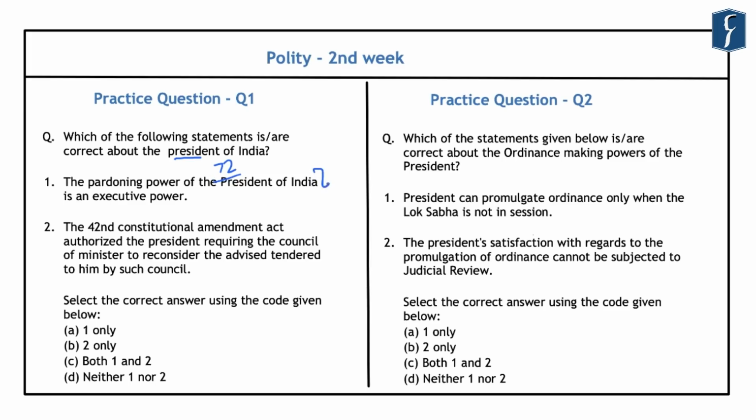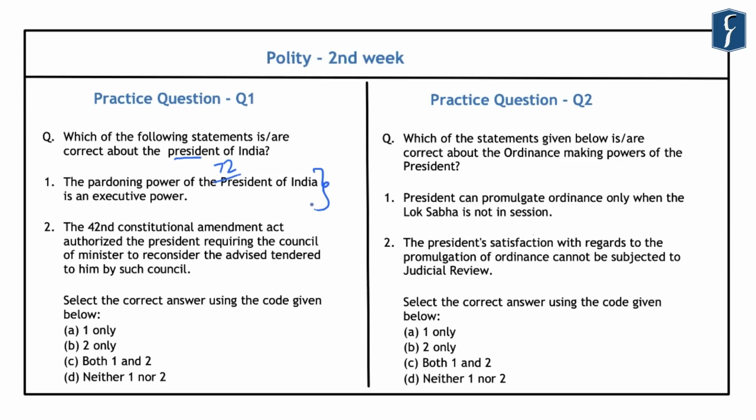Now, this aspect can also be ascertained from the logic behind conferring of such power on the President. So, it was to keep the door open for correcting any judicial errors in the operation of law and also to afford relief from a sentence which the President regards as unduly harsh. And in this regard, the observations of the Supreme Court are also important. The Supreme Court has held that the President can examine the evidence afresh and take a view different from the view taken by the court. However, the petitioner for mercy has no right to an oral hearing by the President.